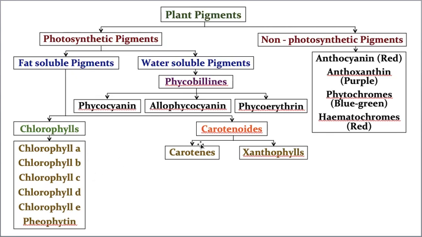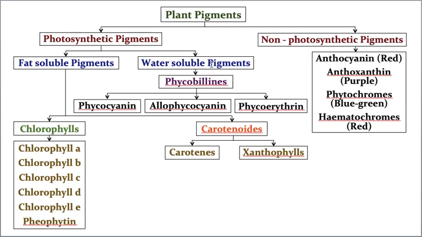And the second fat soluble photosynthetic pigments are carotenoids. Again, these carotenoids are differentiated into two types, carotenes and xanthophylls. So carotenes and xanthophylls are the two types included under carotenoids. Now the second category is water soluble pigments. Water soluble pigments include only one type, that is phycobilins. Again, phycobilins are of three types. Phycocyanin, in the name itself, see, phycocyanin.